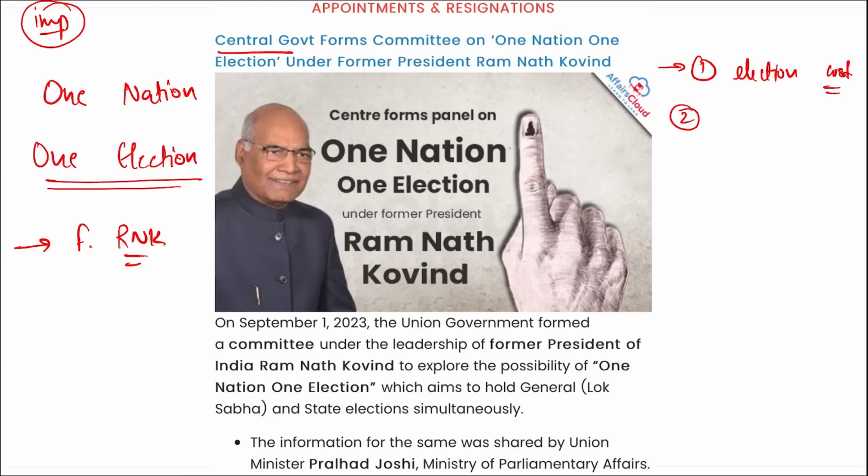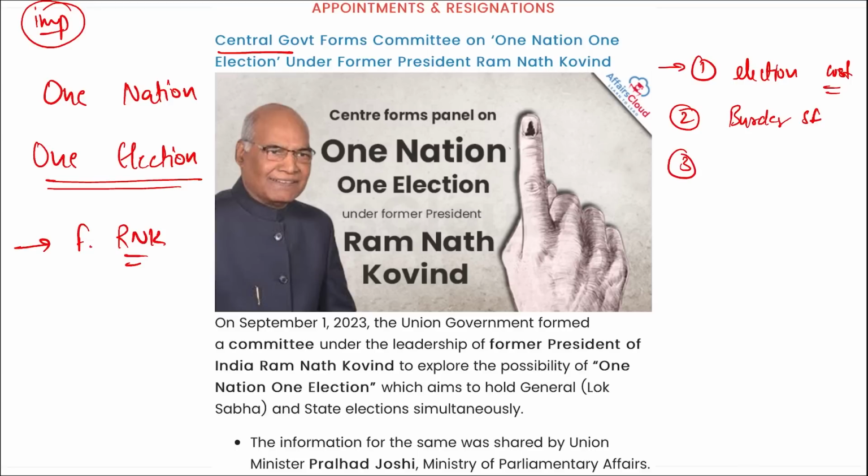Second, when the elections are held, multiple security forces are on the payroll, or they are always on their toes. Because of that, we are seeing a burden on the administrative and security forces. To reduce this burden on the security forces, this step might be considered. Then, many government officials, such as government school teachers, are also enrolled in these election duties.